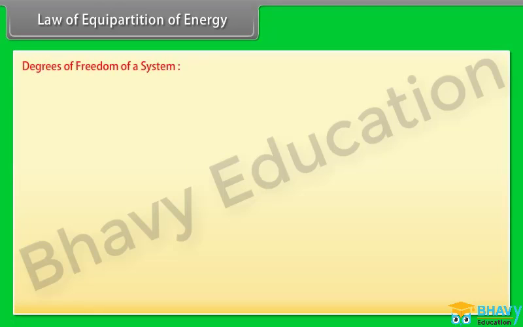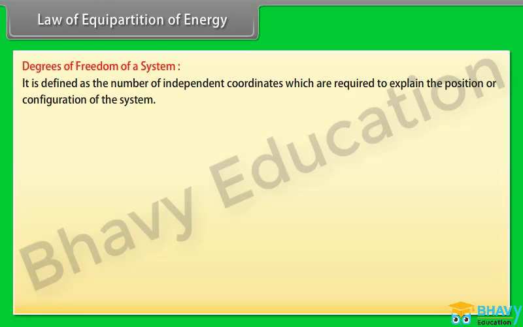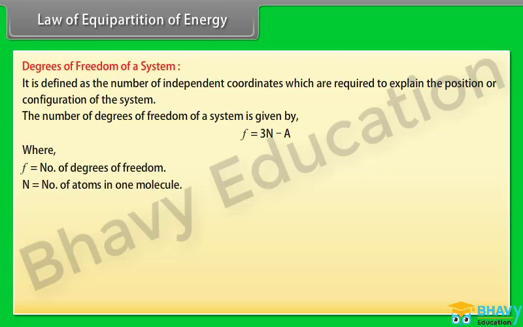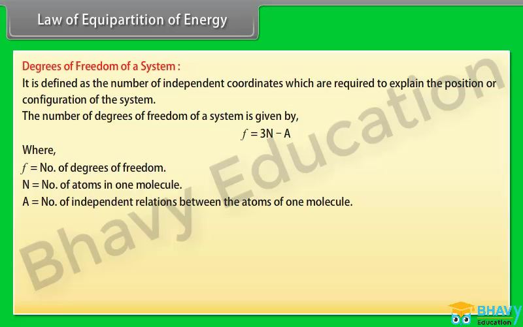Degree of freedom of a system. It is defined as the number of independent coordinates which are required to explain the position or configuration of the system. The number of degrees of freedom of a system is given by F = 3N − A, where F is the number of degrees of freedom, N is the number of atoms in one molecule, A is the number of independent relations between the atoms of one molecule.